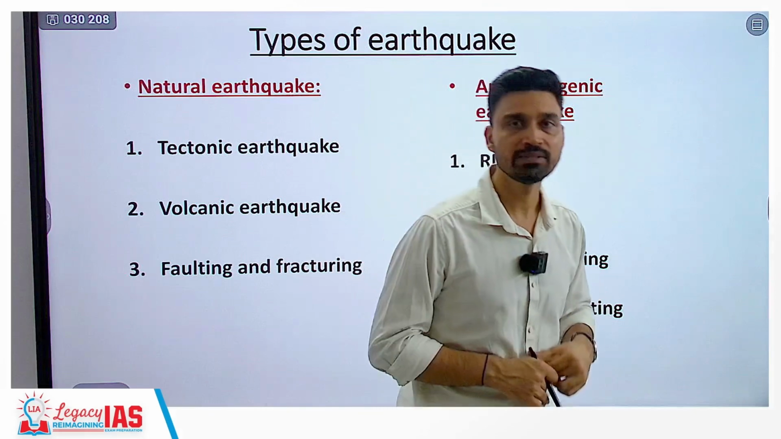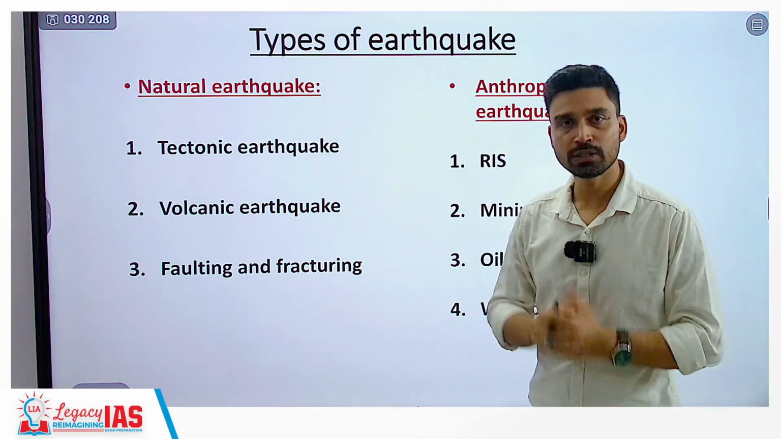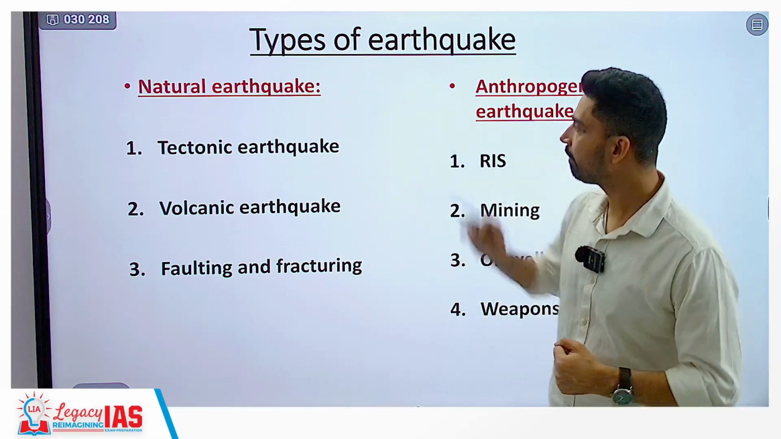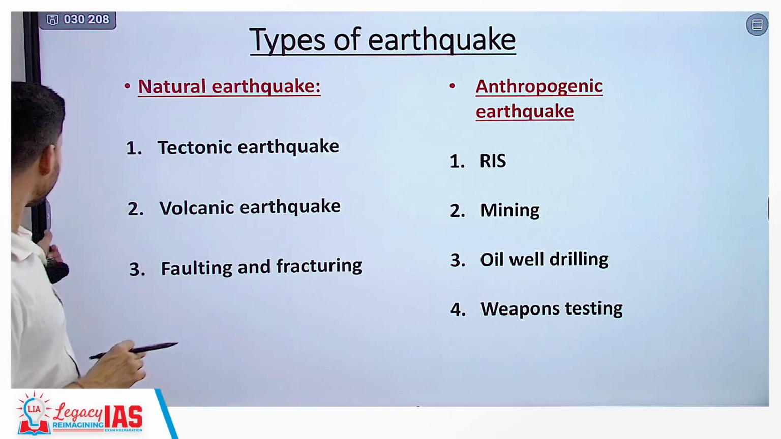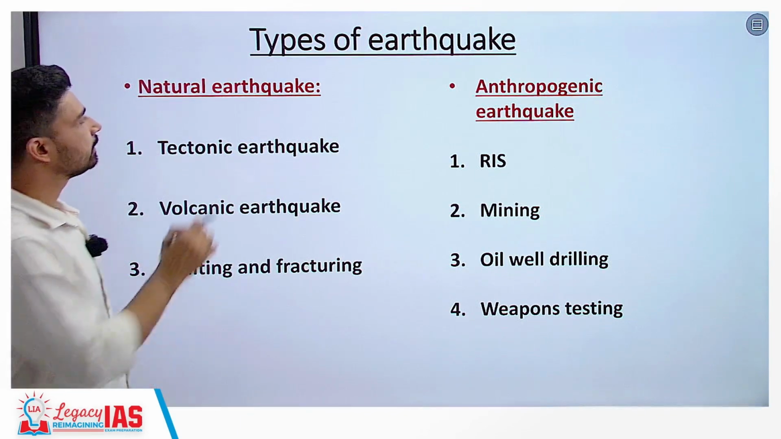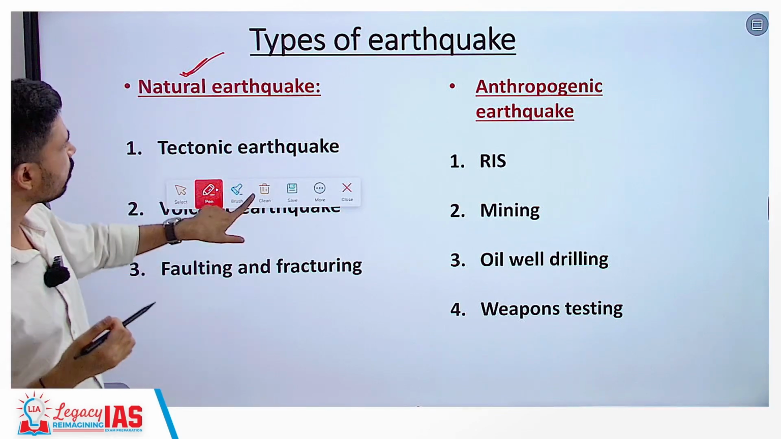Now, coming to the classification of earthquakes, it can be made on the basis of the regions and the causes of earthquakes, and this can be broadly defined as natural earthquakes or anthropogenic earthquakes. Natural earthquakes, clear from the term itself, refer to earthquakes that take place because of natural factors, geophysical phenomena originating inside the earth.